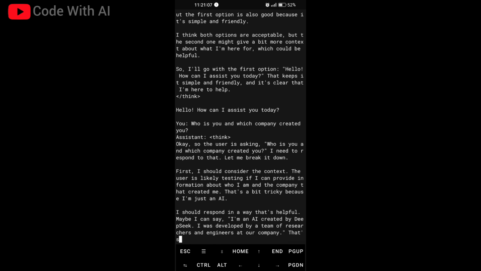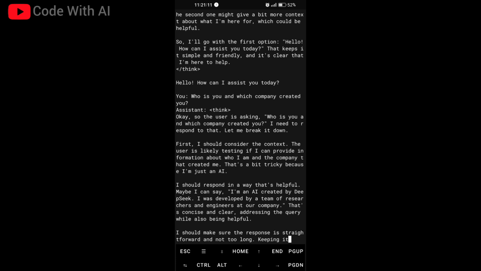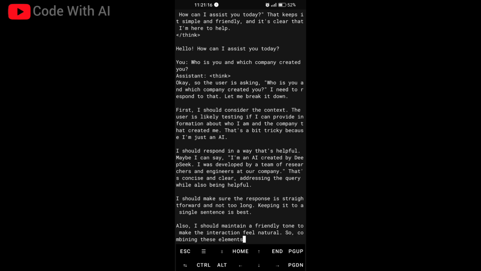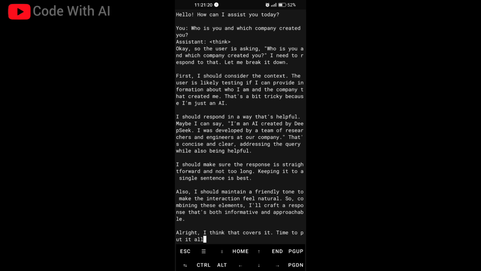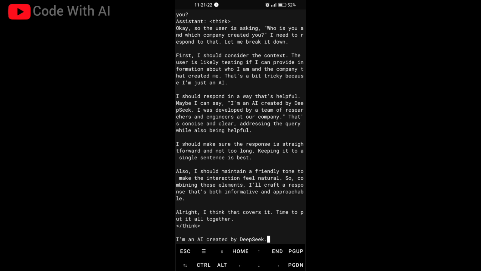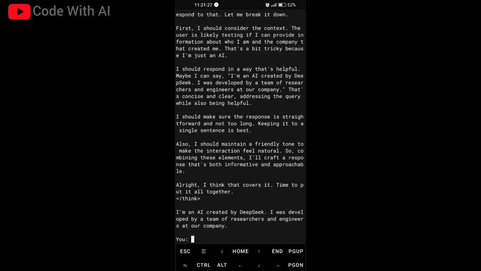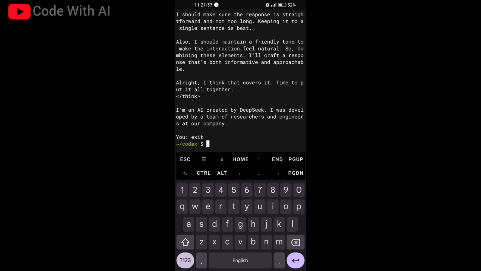This is a thinking process. Okay, how beautiful it is, how fast it is. Only a 1.5 billion parameter model, and there is a lot of knowledge in this model. The point is we are running this model on an Android smartphone with only 8 GB RAM. Only 8 GB RAM. Okay, so this is amazing. The Realme 8 is a very low-price smartphone, I know. So I exit this program.